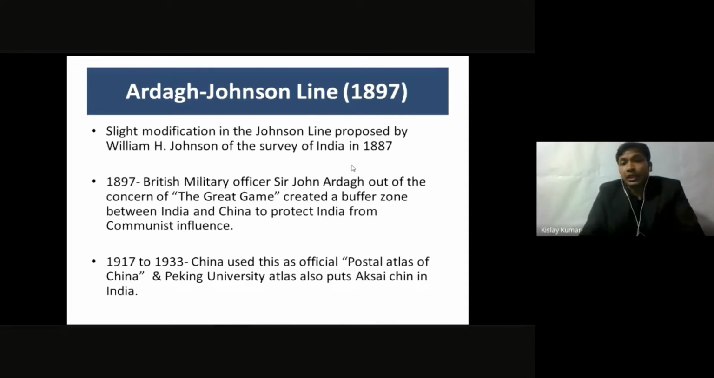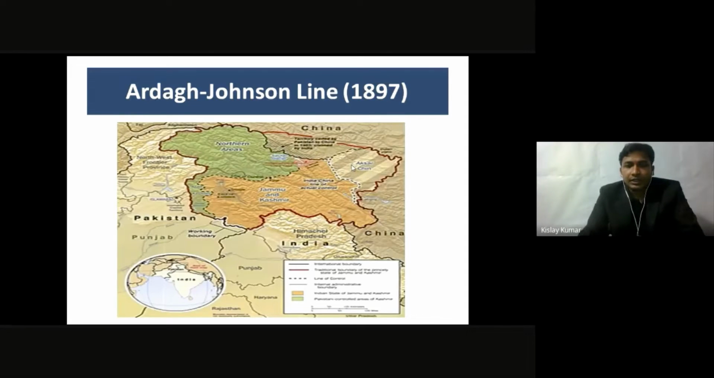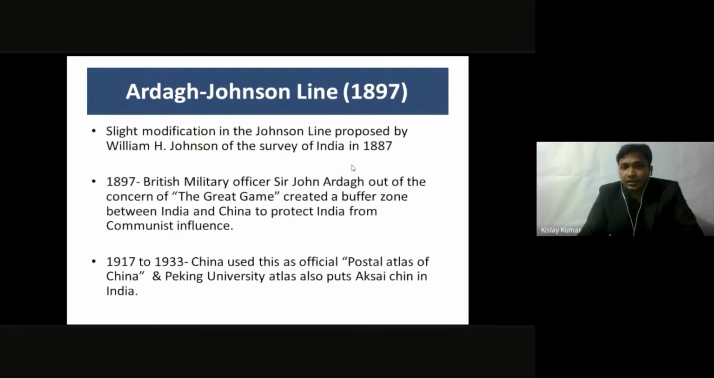What was it? So this line was in continuation of another map, which was formed by the Britishers. A guy named William H. Johnson from the Survey of India proposed a map in 1887, which was very close to this map. Now, in 1897, another British military officer by the name of Sir John Ardagh formed a new map, which I showed you just now. This map was used by both Britishers as well as Chinese for a long period of time.